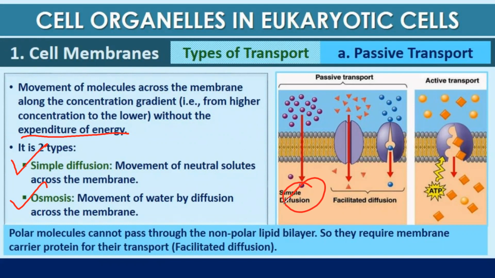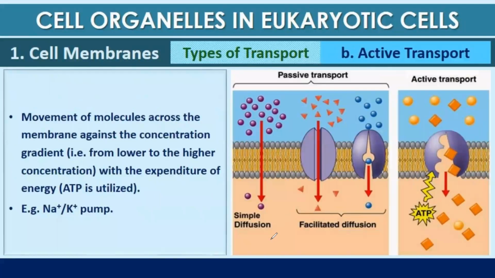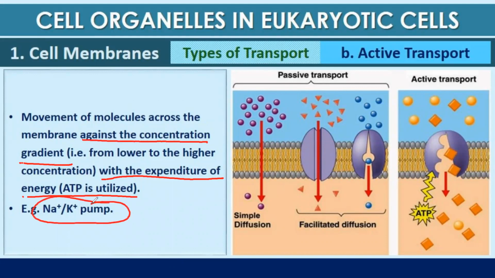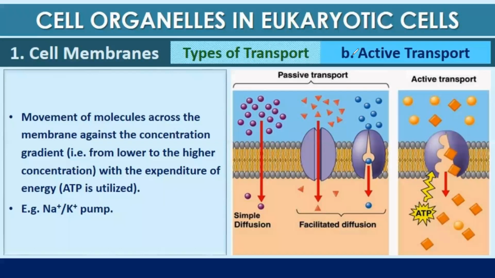There are polar molecules that cannot pass through diffusion, so for them a carrier protein is required. These carrier proteins facilitate diffusion, and such diffusion is known as facilitated diffusion. Active transport is transportation done with the expenditure of energy, and that too against the concentration gradient. An example is the sodium potassium pump.